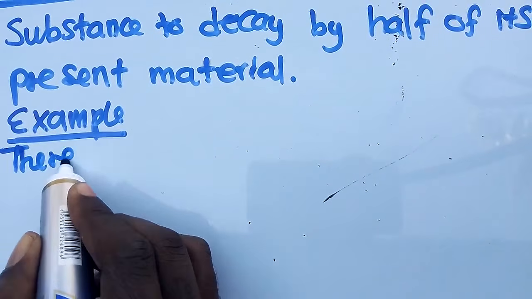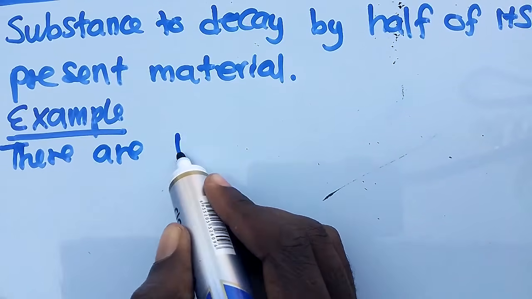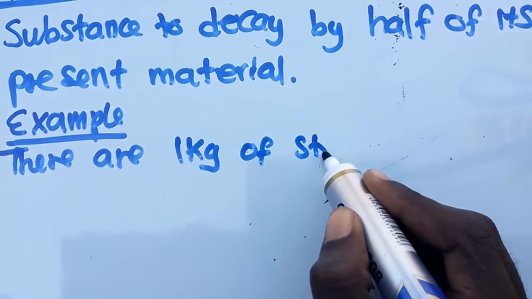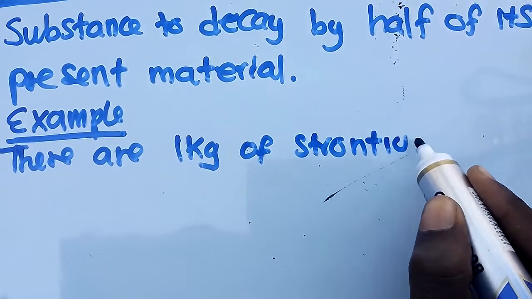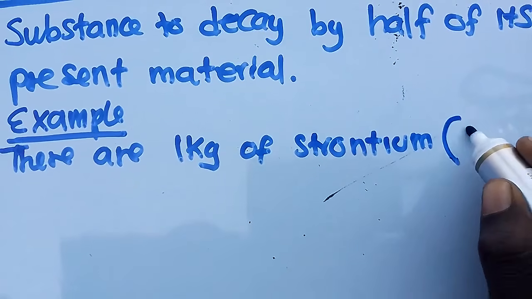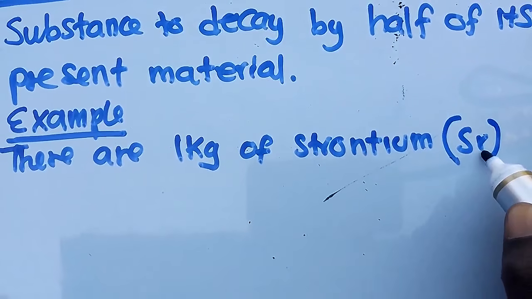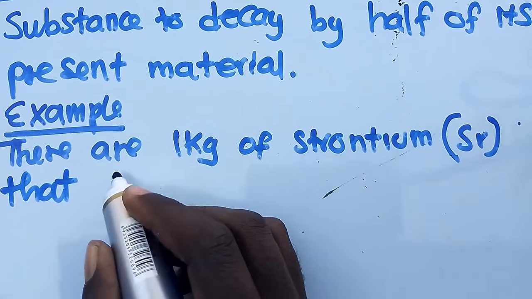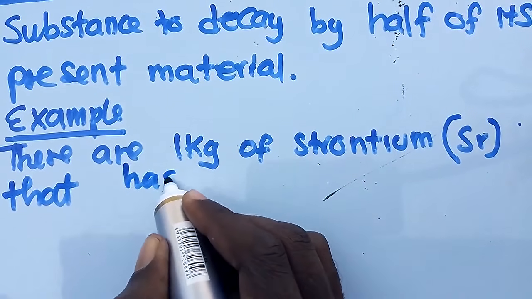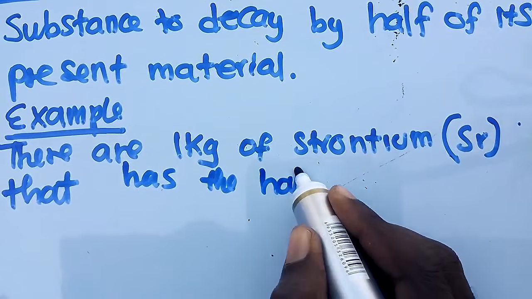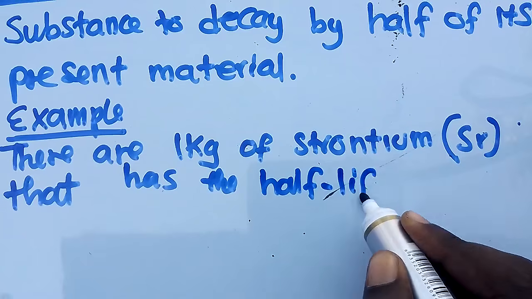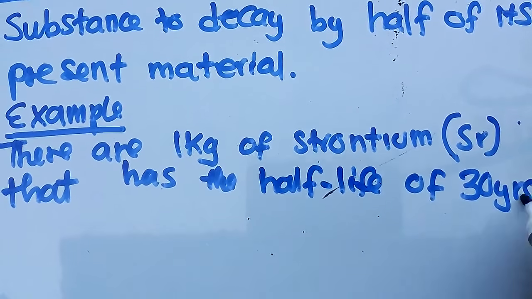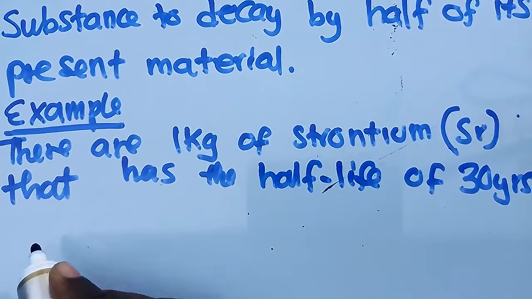There are 1 kg of strontium, which is written like this, S small letter r, that has a half-life of 30 years.